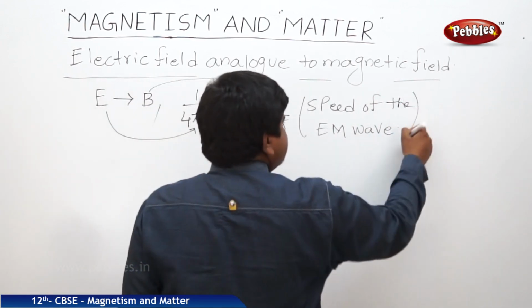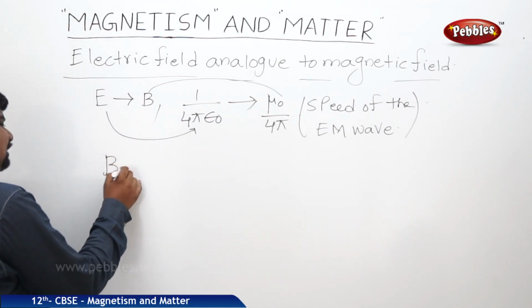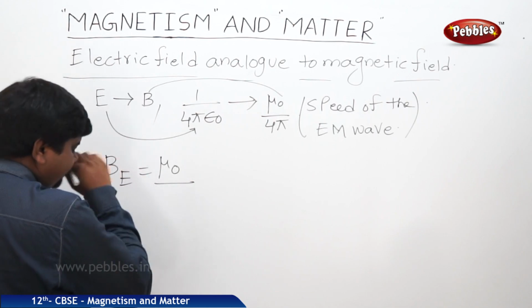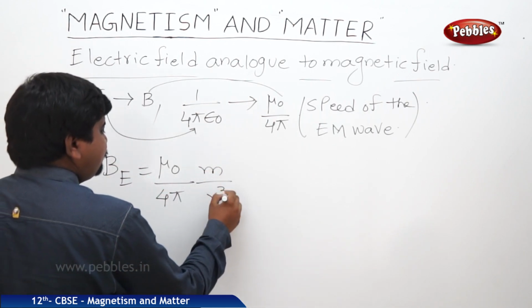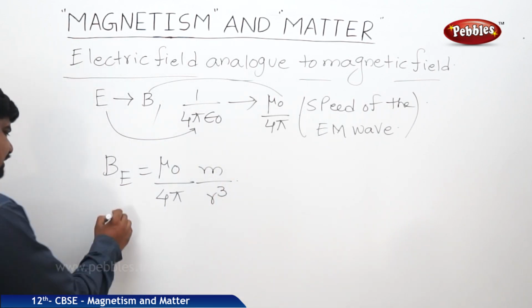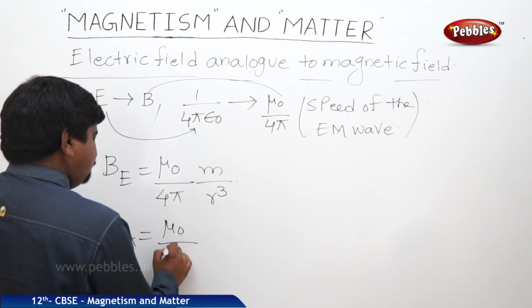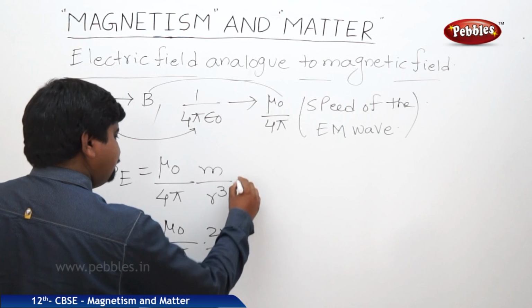Magnetic field at the equatorial plane is equal to mu naught by 4 pi into m by r cube. But in case of magnetic field at the axial line, it is equal to mu naught by 4 pi into 2m by r cube.